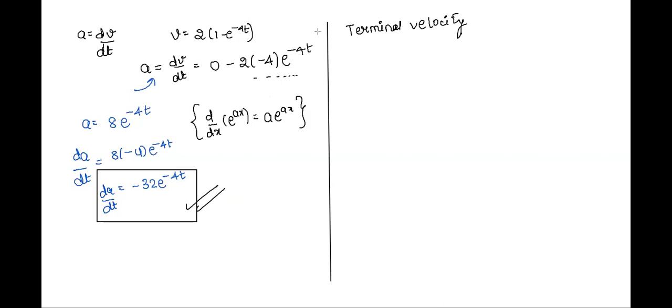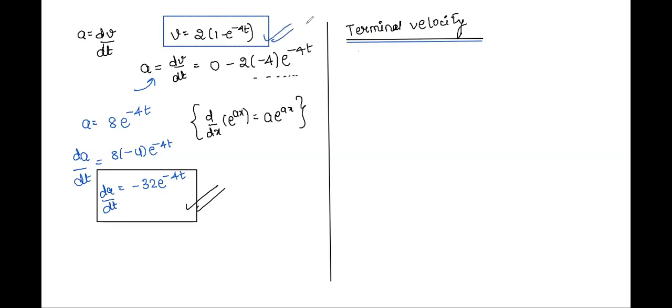So what is the maximum time that we know on a number line? Infinity or minus infinity? Infinity, right? Time cannot be minus, right? So what is the expression for velocity that we have got? Just see and tell me.